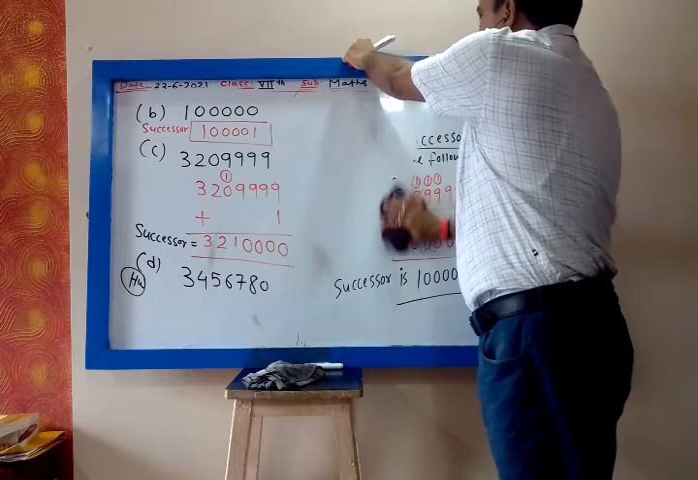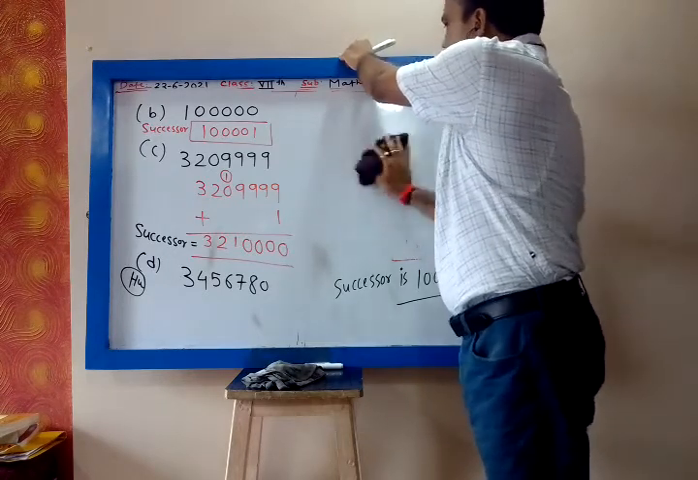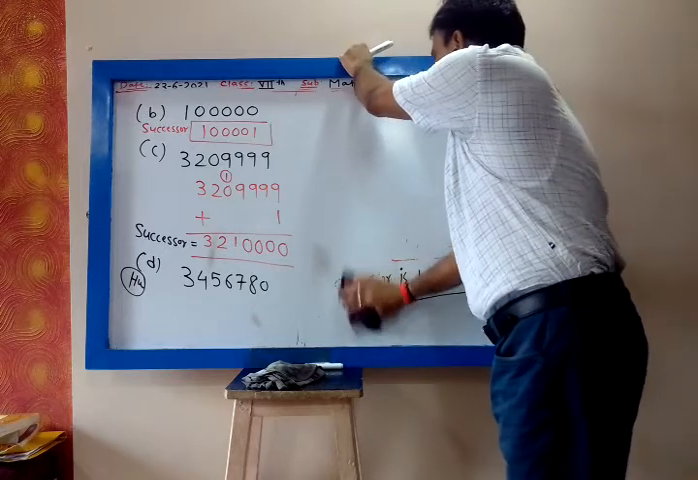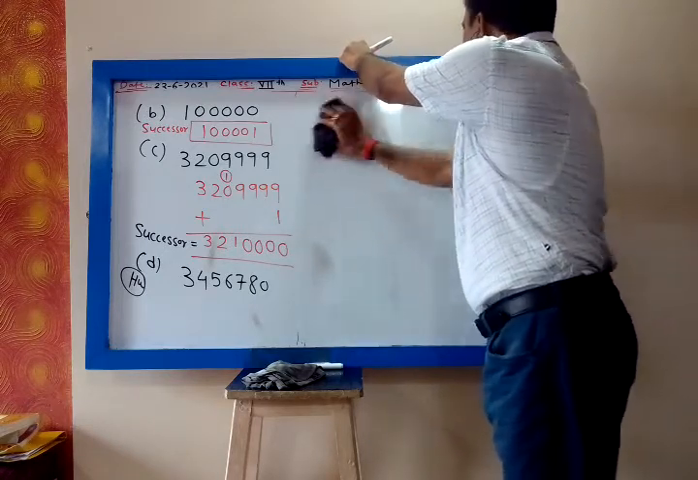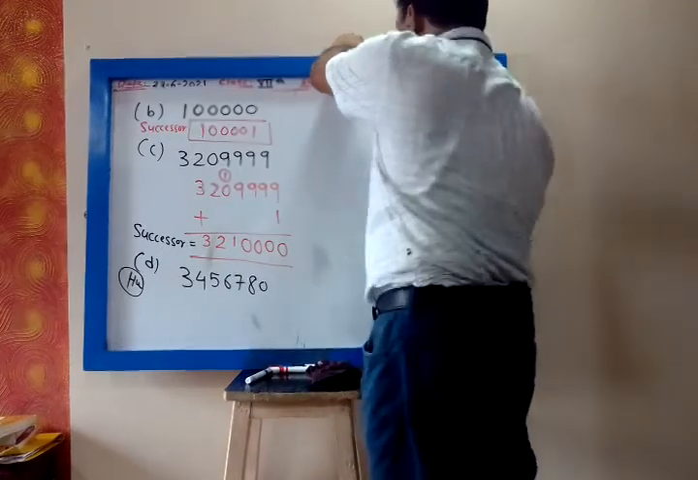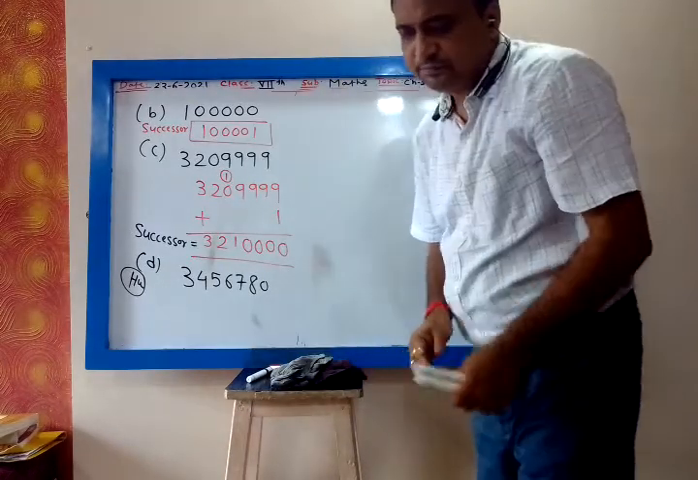To find successor, we add 1 to the given number. Similarly, to find predecessor, we subtract 1 from the given number. No, you can directly write. No problem.